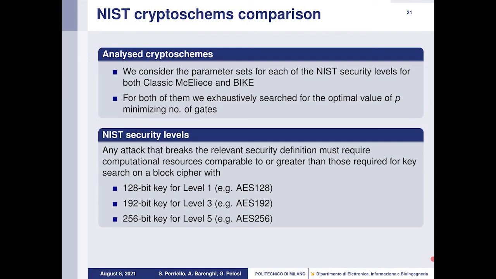Also, we consider the parameter set for each of the NIST security levels for both classical McEliece and BIKE. For both of them, we exhaustively searched for the optimal value of P, minimizing the number of gates, which is different from the classical P equal 2. The NIST security levels are defined in this way by the NIST call. Any attack that breaks the relevant security definition must require computational resources comparable to or greater than those required for key search on a block cipher with 128-bit key for level 1, 192-bit key for level 3, and 256-bit key for level 5.